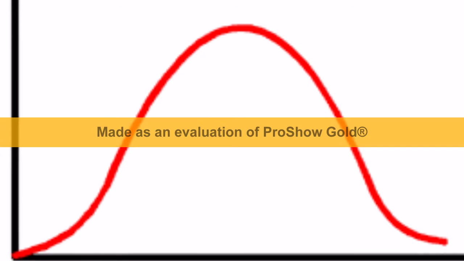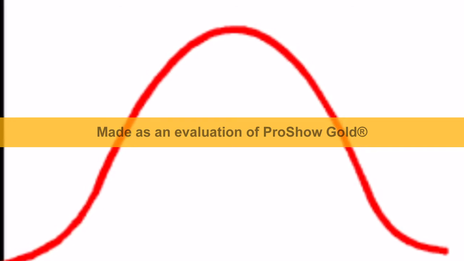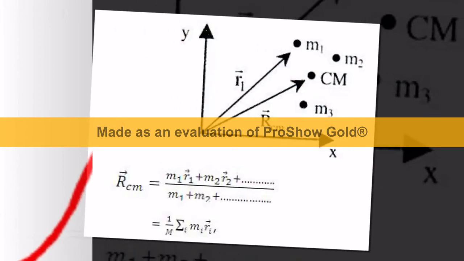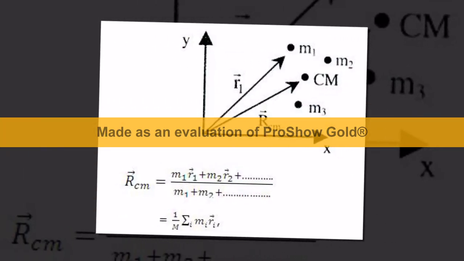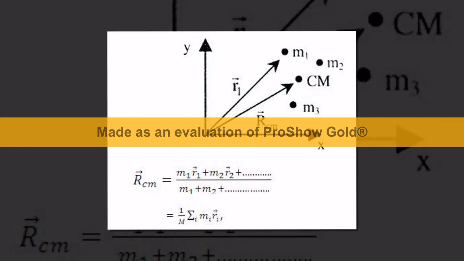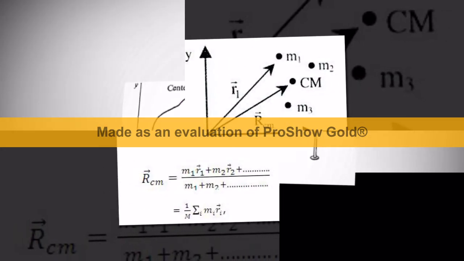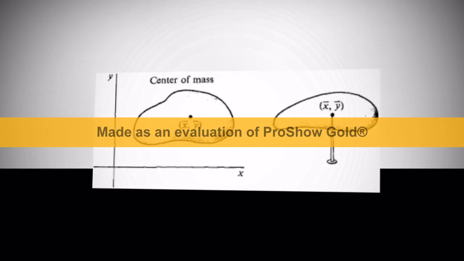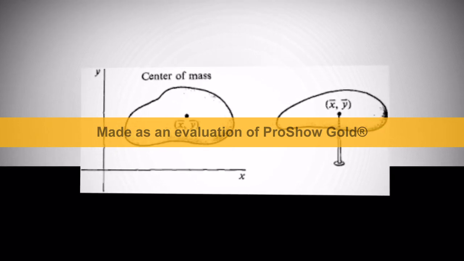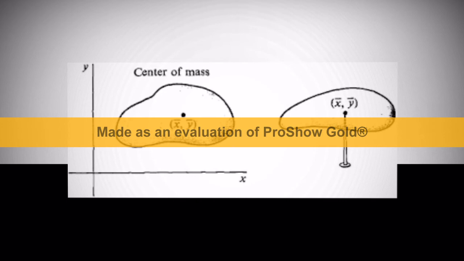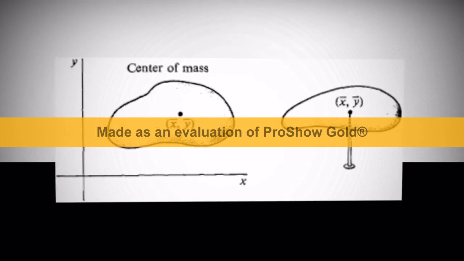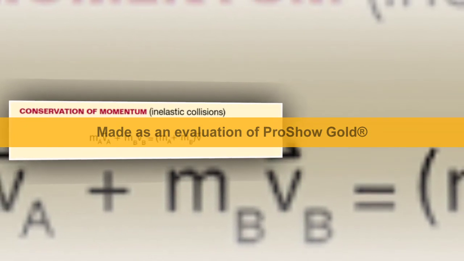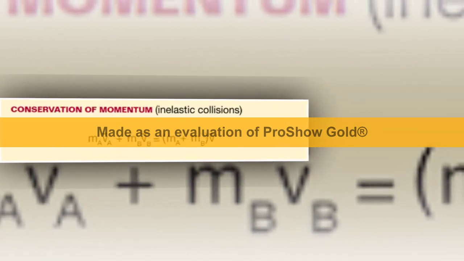This graph shows the number of molecules in relation to kinetic energy. This figure shows the molecular theory of the mass. This figure shows the irregular shape in the center of mass. In this we will find how to find the center of mass in an irregular shape. This figure shows the conservation of momentum in the elastic collision.